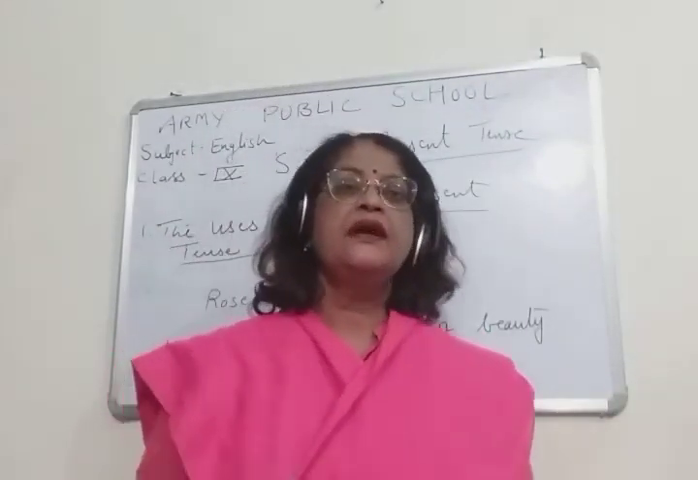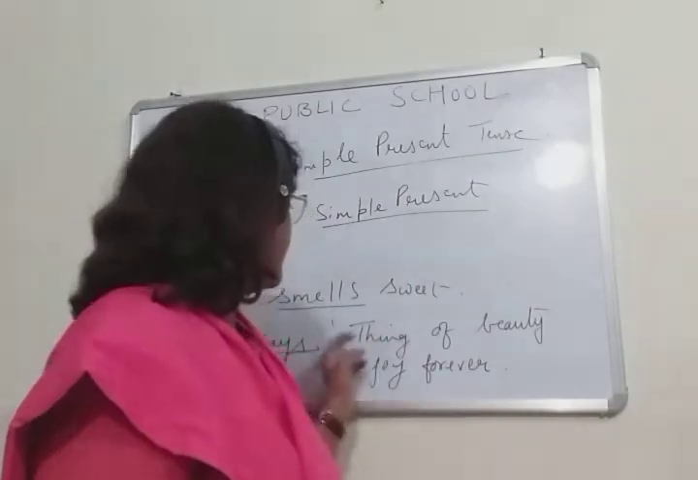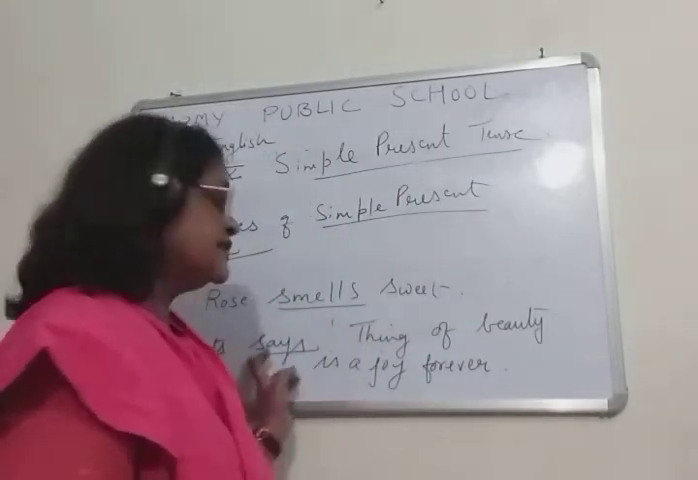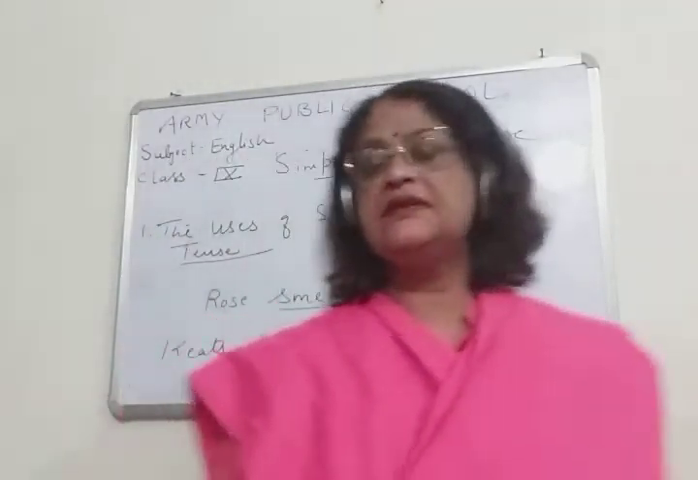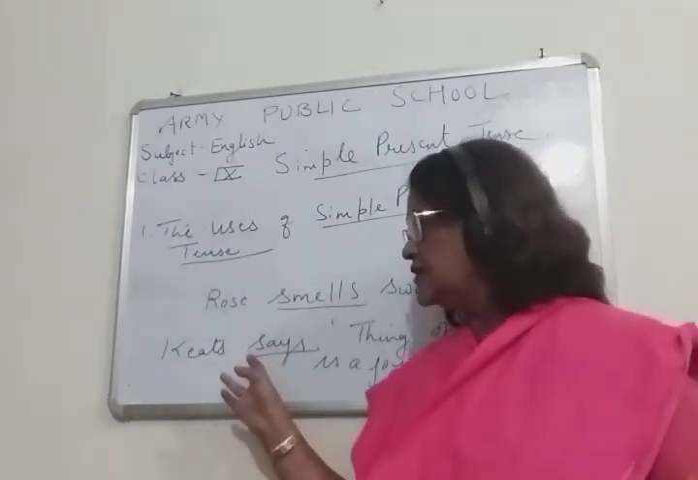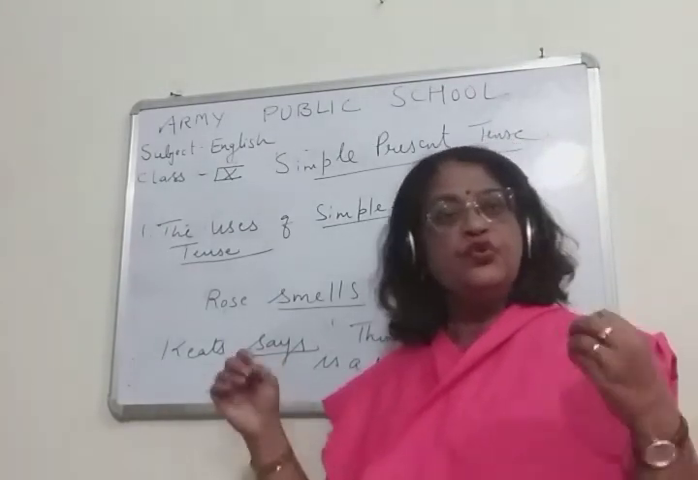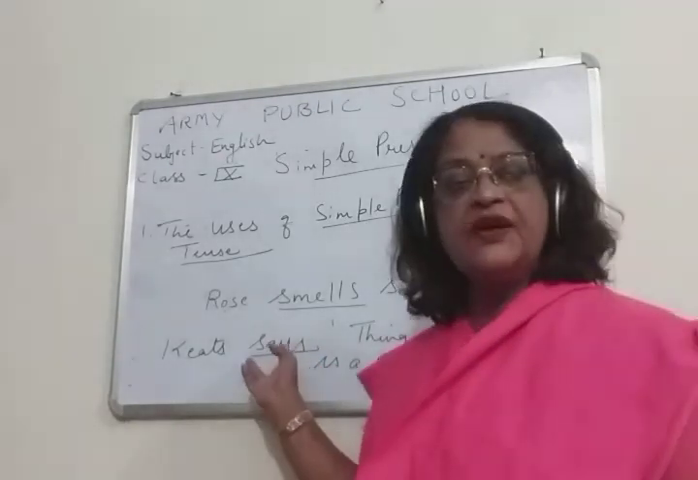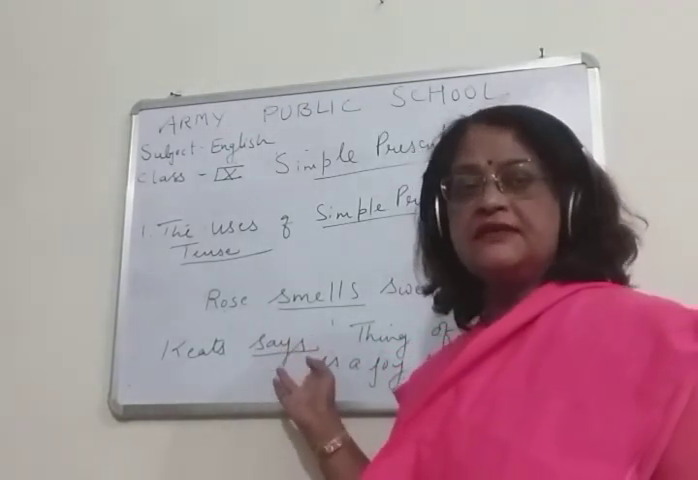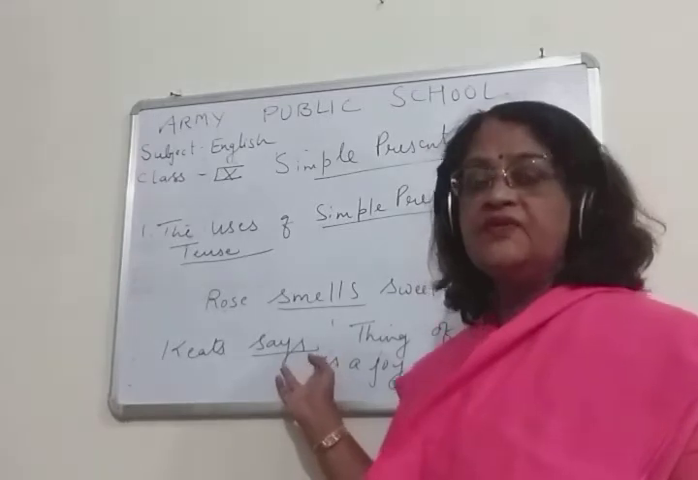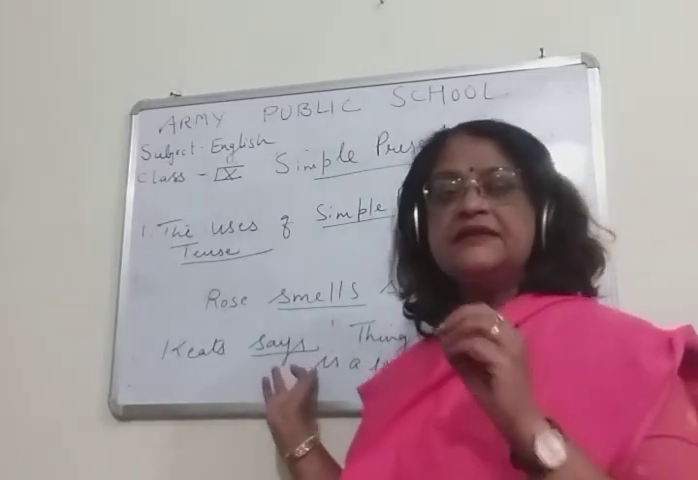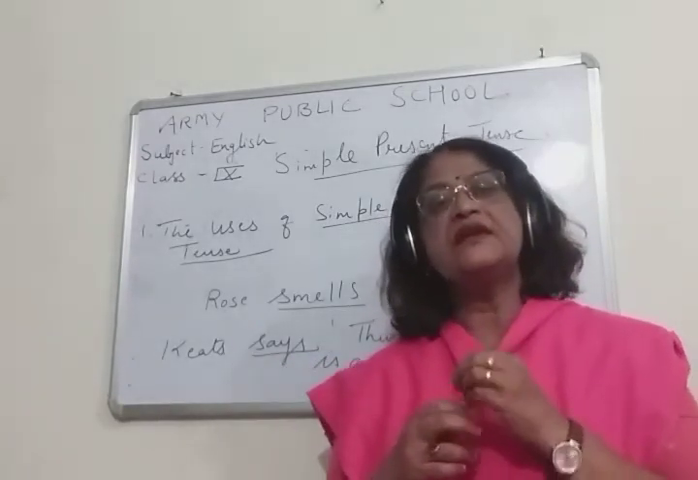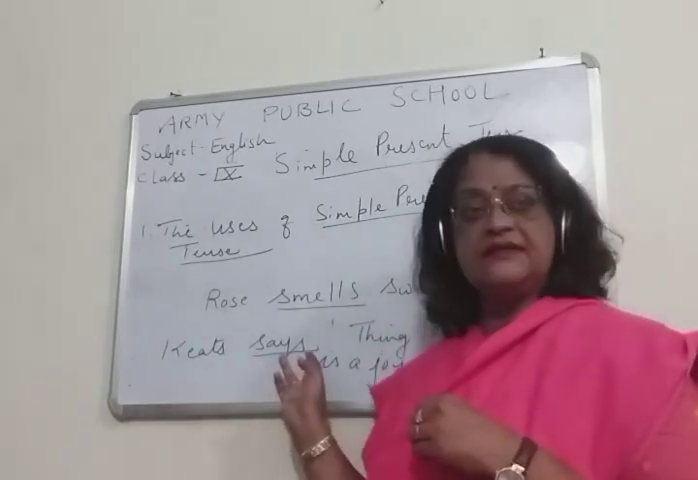So student, I was telling you that a thing of beauty. Now you can see that Keats is a poet who died long back. So here which verb should have been here? Said. Okay, but we are not writing said here. What we are writing here is says.